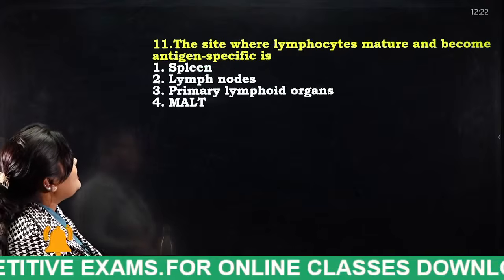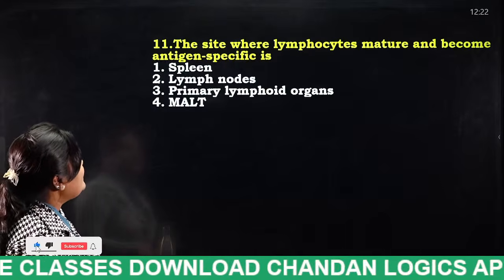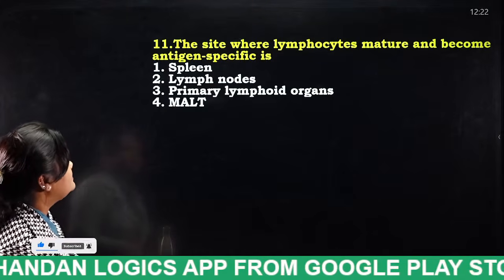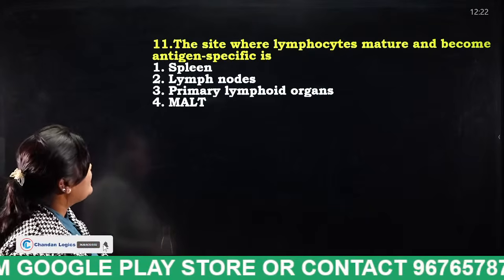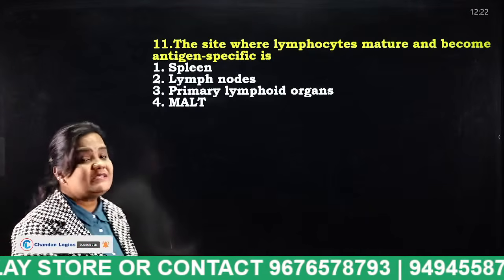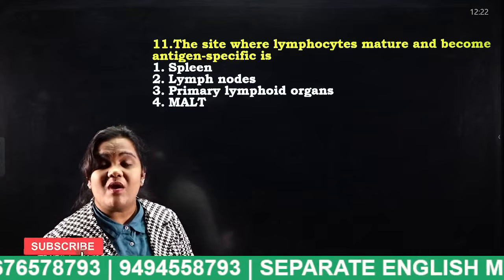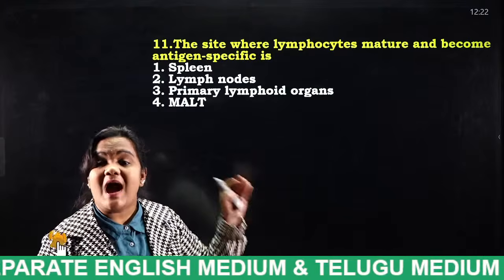The site where lymphocytes mature and become antigen specific is spleen, lymph nodes, primary lymphoid organs, MALT. So tell me, students, lymphocytes consist of where? What are the types of white blood cells, tell me? Did you remember RBC?